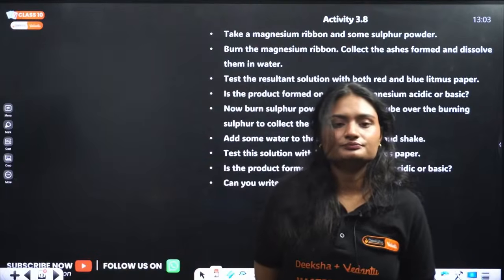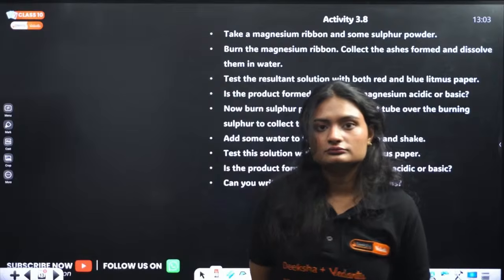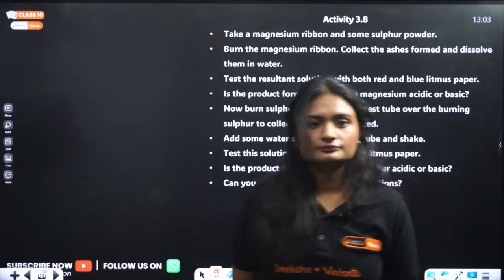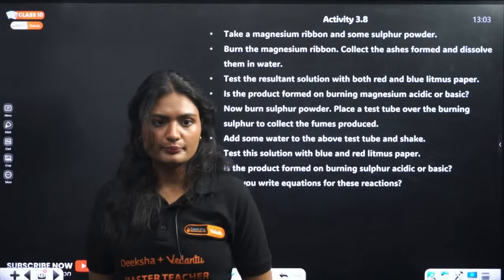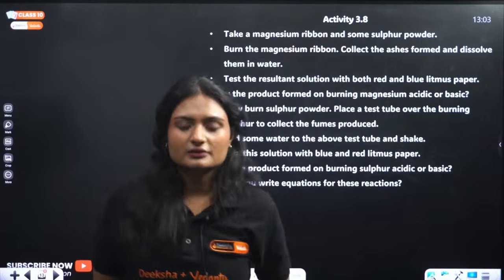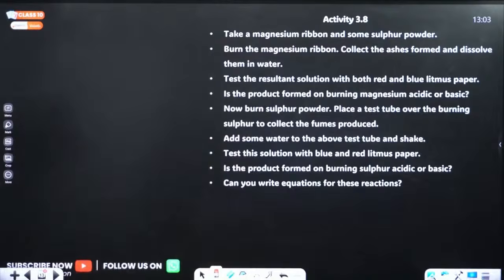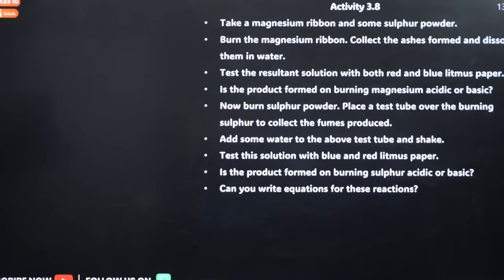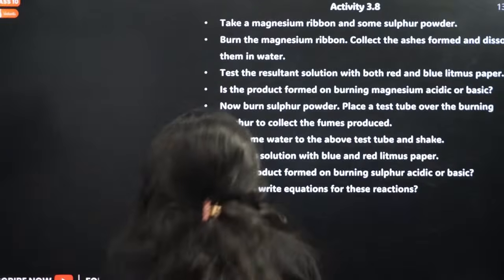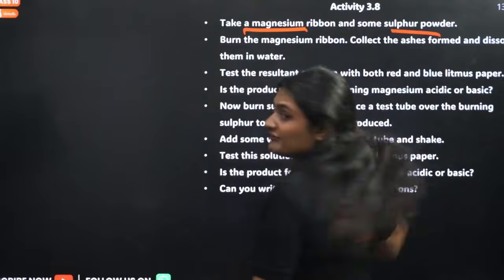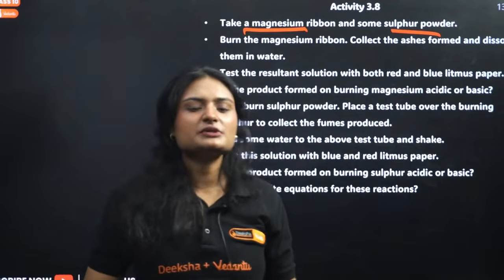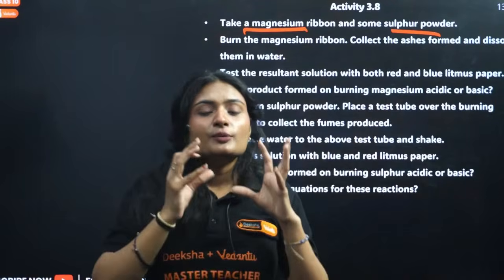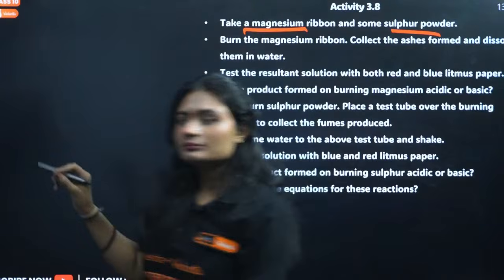Next activity actually. If you have magnesium ribbon and sulfur powder, and you burn them, burning means oxidation.